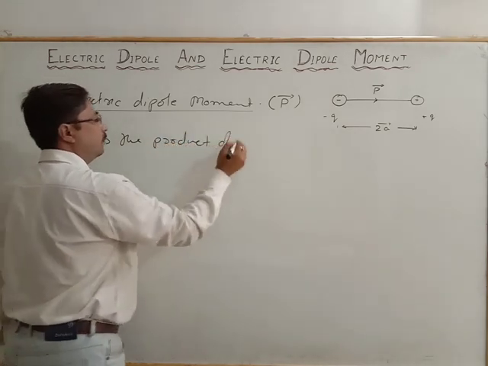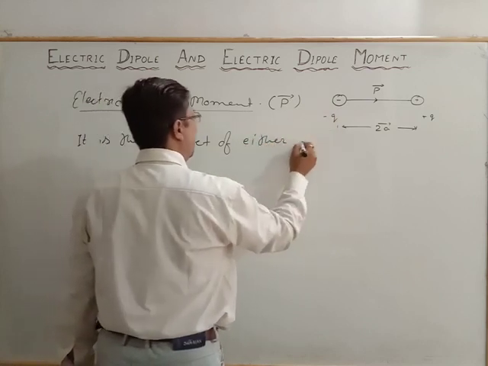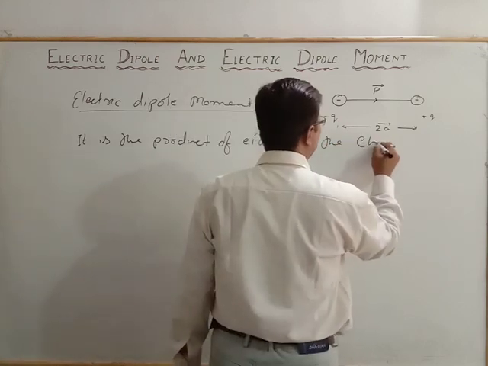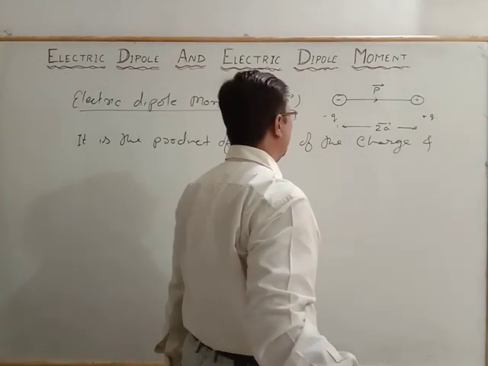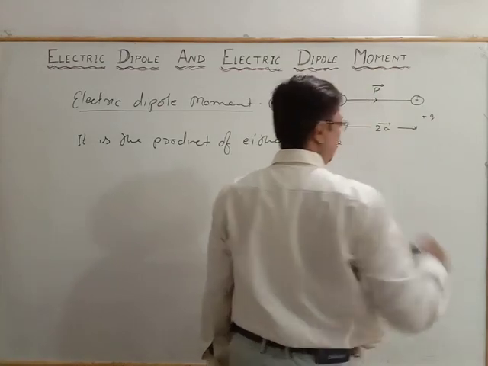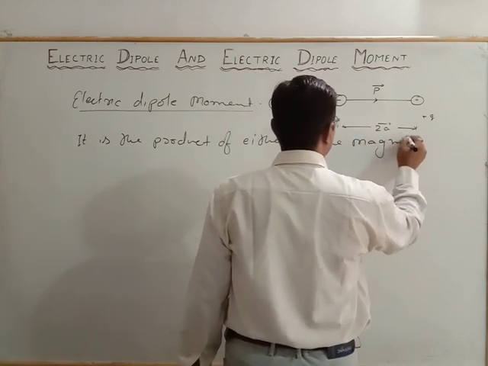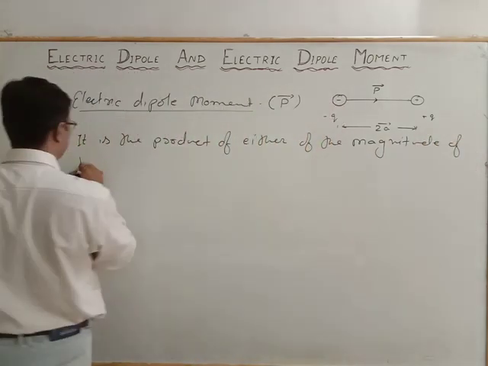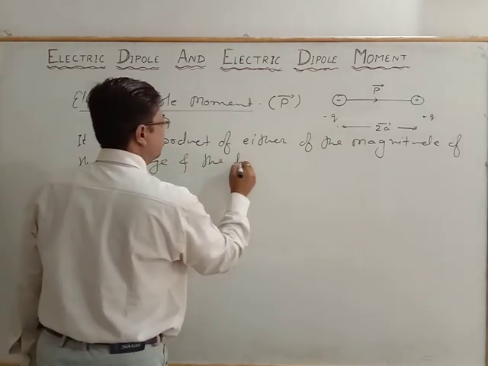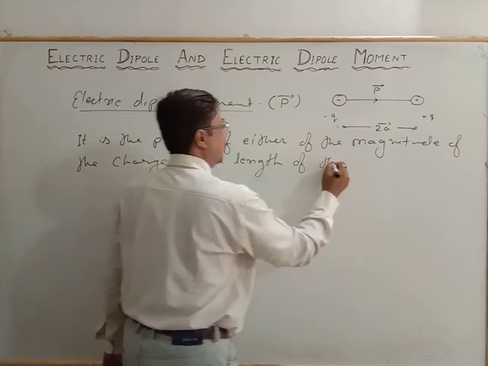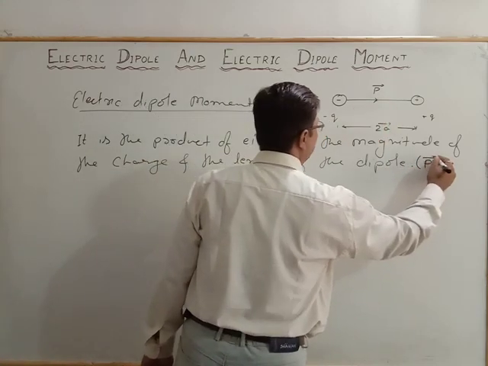We can say that it is the product of the magnitude of either of the charges, because here negative and positive two signs are there, and the length of the dipole, and it is defined by the symbol p vector.